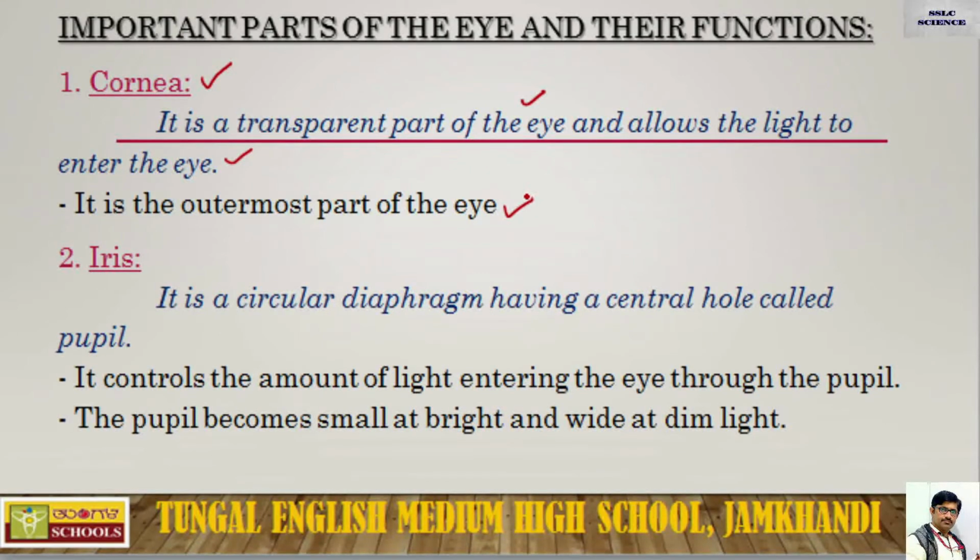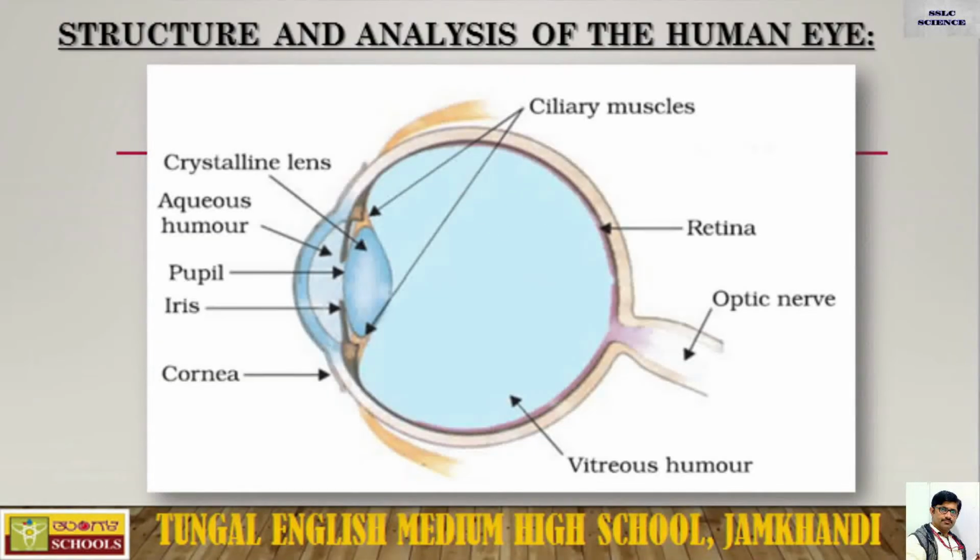So where do you find the cornea in the picture? Here it is, the outer part. This is the outer part that is the cornea. The cornea is the transparent material that allows the light to enter the eyes.